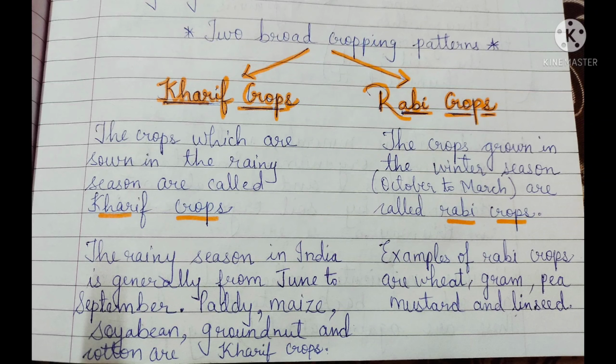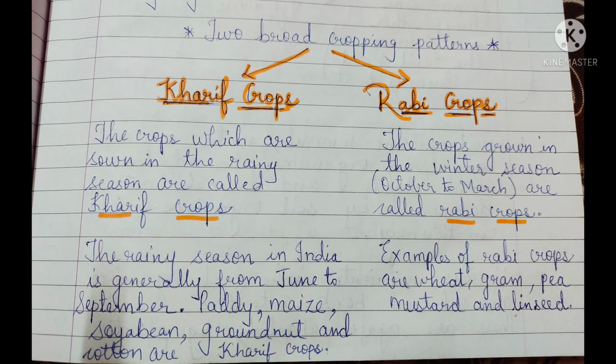Two broad cropping patterns are there in your science textbook. My dear students, please open your science textbook, page number 2. So, two broad cropping patterns are given. The first one is Kharif crops and the second one is Rabi crops. So, we'll see what is this Kharif crops and what is this Rabi crops. So, firstly, the Kharif crops. The crops which are sown in the rainy season are called Kharif crops.